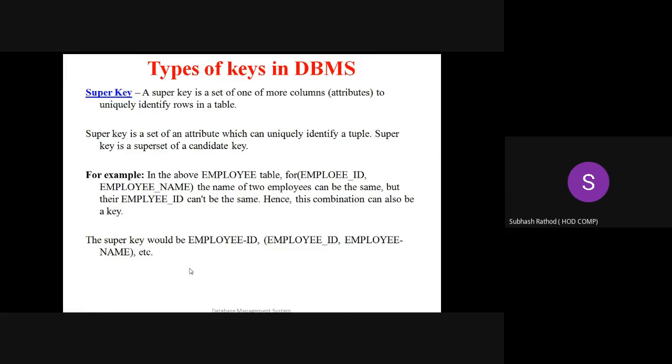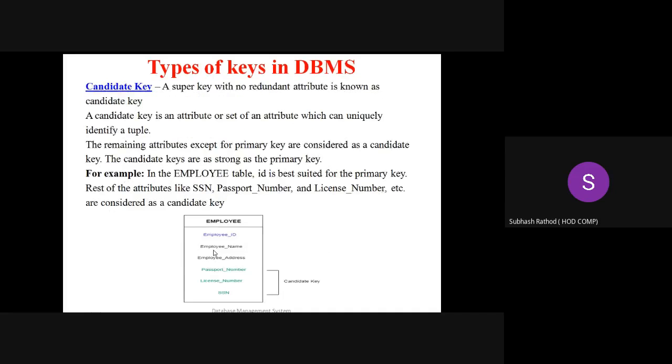Yes. So one or more attributes together can act as a super key, and the set of all these super keys is called the super key set. Simple. Super key set means employee ID, employee name. These are the set of super keys. Remember, set of super keys. Simple. What is a super key?